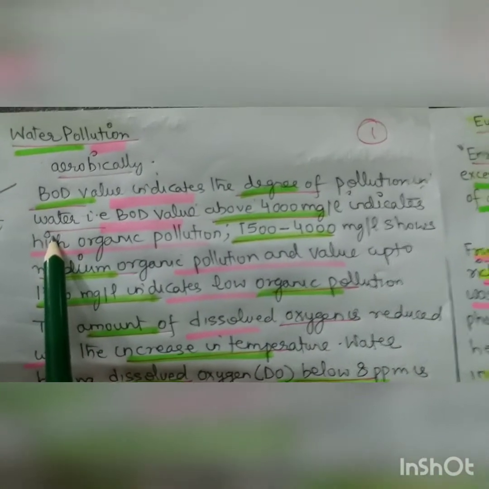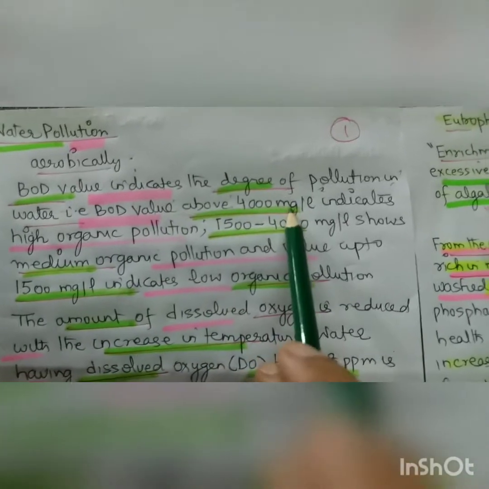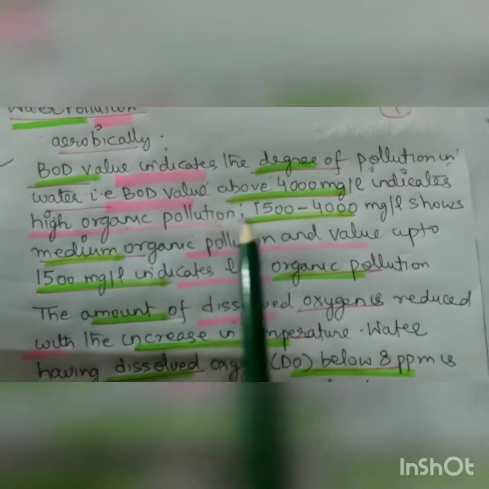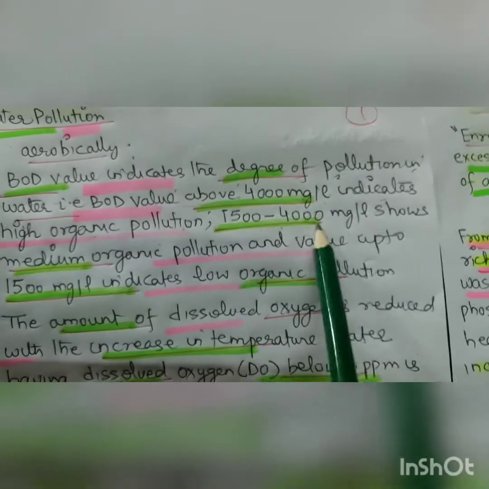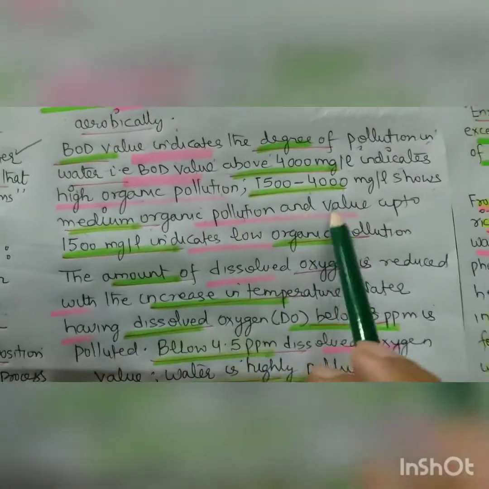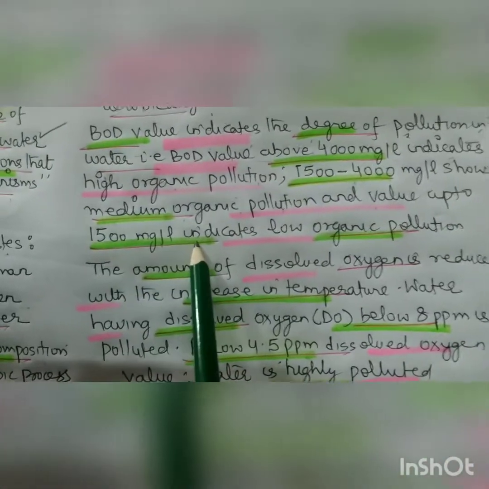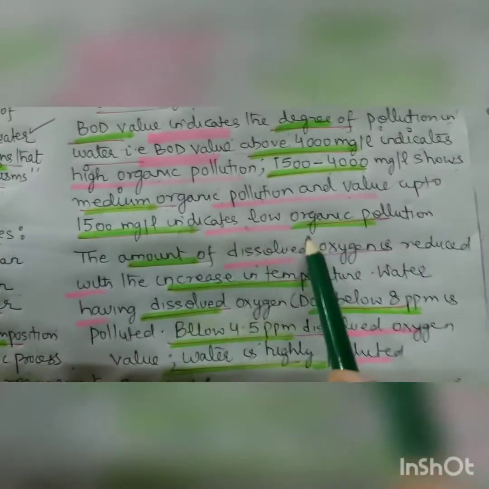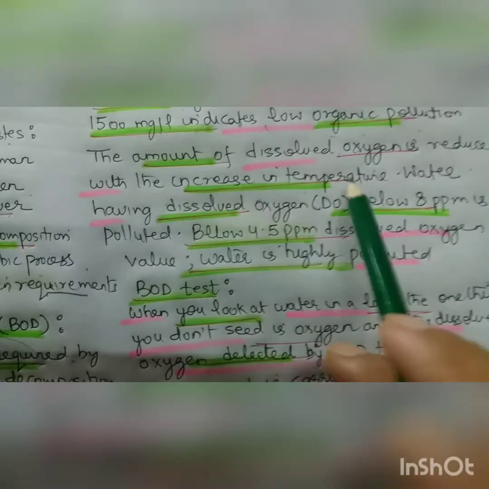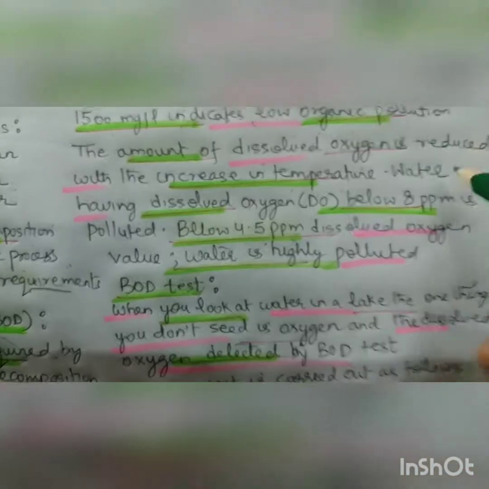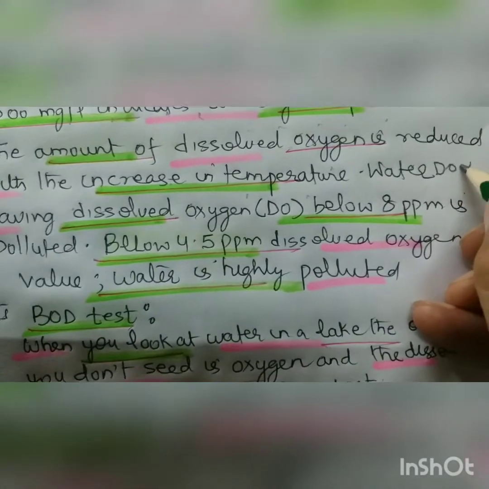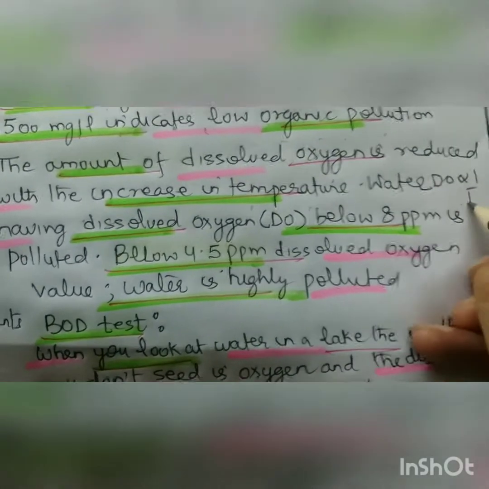As I told you, a BOD value above 4000 milligram per liter indicates high organic pollution. 1500 to 4000 milligram per liter shows medium organic pollution, and a value up to 1500 milligram per liter indicates low organic pollution. The amount of dissolved oxygen is reduced with the increase in temperature. So dissolved oxygen is inversely proportional to the temperature.